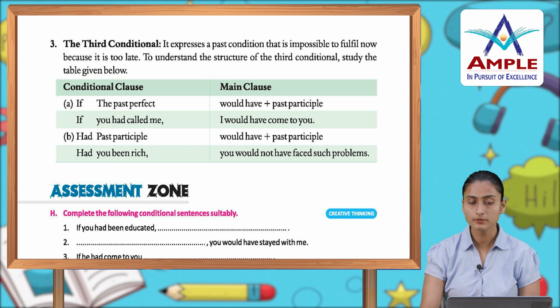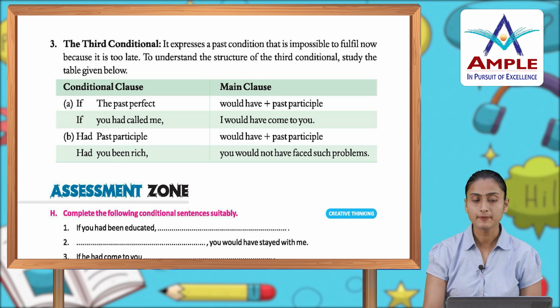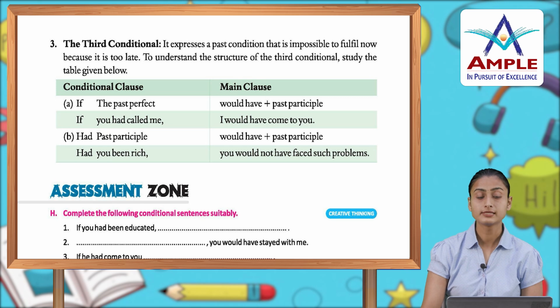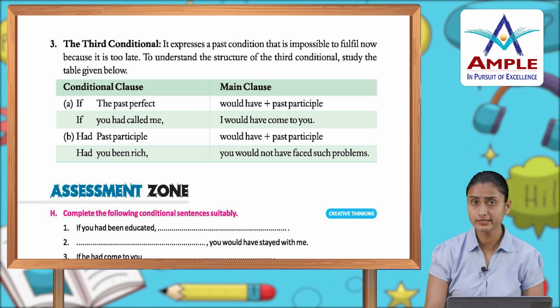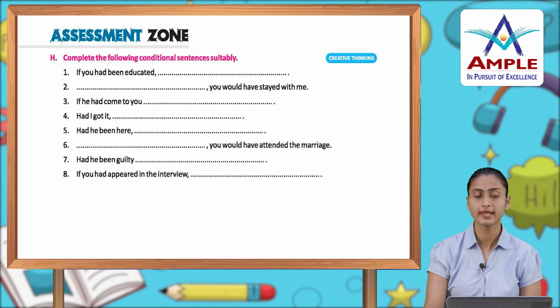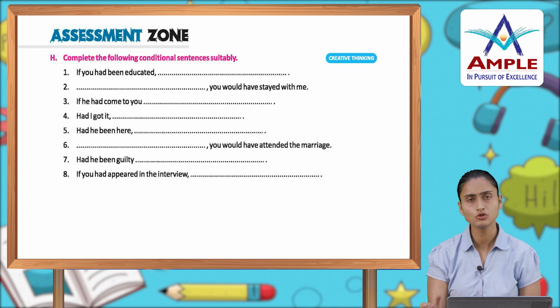If plus past perfect, would have plus past participle. If you had called me, I would have come to you. Had plus past participle, would have plus past participle. Had you been rich, you would not have faced such problems. Assessment zone. Complete the following conditional sentences suitably. If you had been educated, you would have read the newspaper, or anything of that sort you can write here.